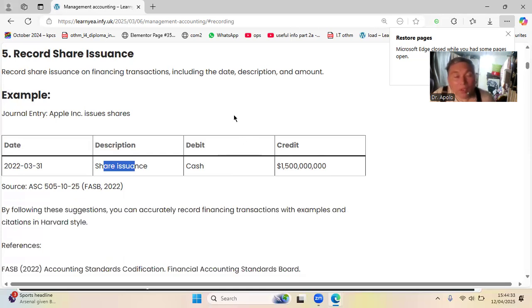So take note, bonds. Now he issues bonds. That means he borrows money from the people. Now Apple is making money, so we're going to pay through dividends and cash. So just like that, no? So take note of the description. Borrow, payment, borrow, payment. So this is like a bank. When you borrow, you pay. When you pay, you will receive. Because when you pay and pay, that means you're investing. That's another entry. Okay. So by following this suggestion, you can accurately record financing transactions with examples and citations.